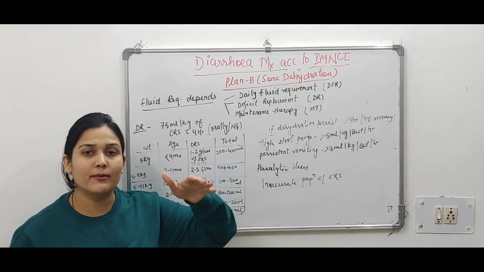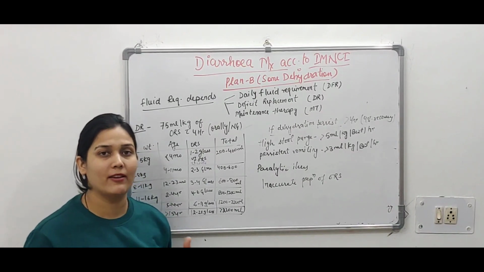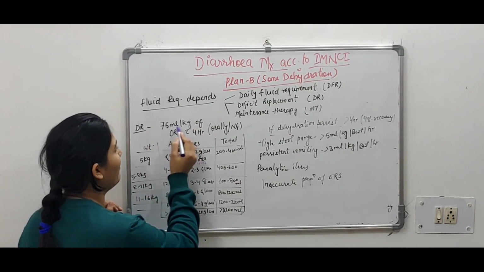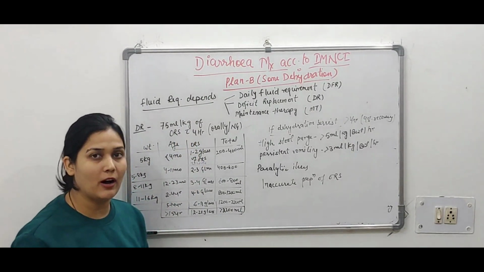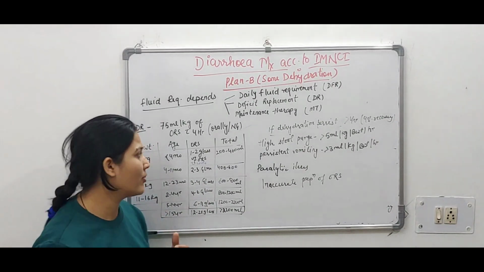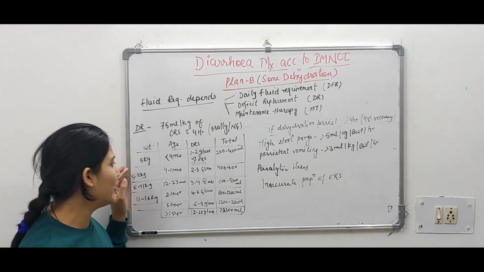Second component of Plan B management is deficit replacement. So how much deficit, how much deficiency there is, we are replacing it by giving ORS. So how much ORS we are giving? 75 ml per kg of ORS within 4 hours that we are giving, either orally or with nasogastric tube. So the ORS, how we will calculate, rough estimation it is there.